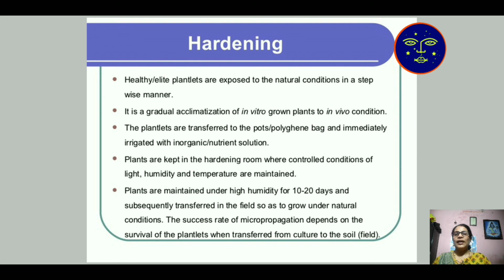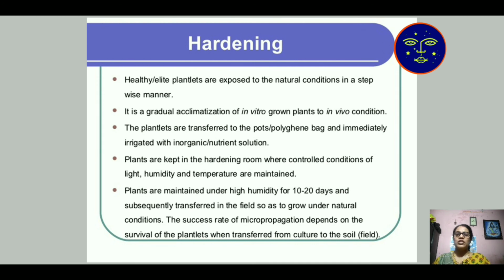After some days, healthy plantlets are exposed to natural conditions in a stepwise manner. First, gradual acclimation or hardening of cells takes place. Plants are kept in the hardening room where controlled conditions of light, humidity and temperature are maintained. After 10 to 20 days, the plants are transported to the field to grow under natural conditions.